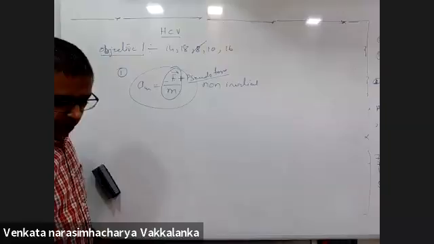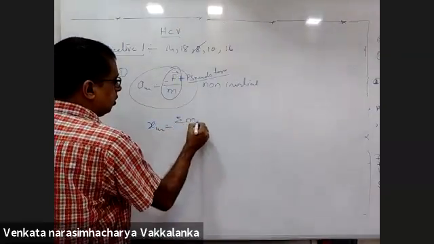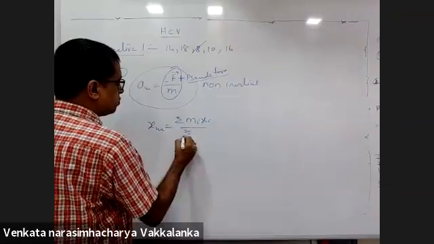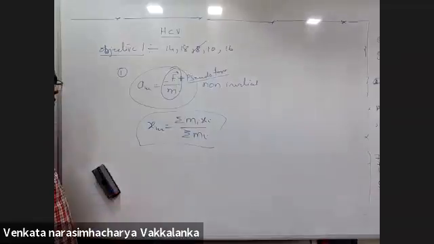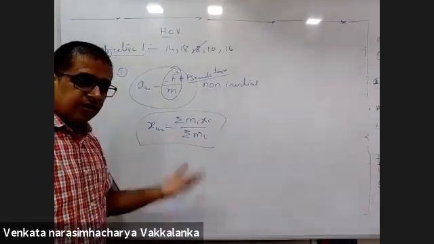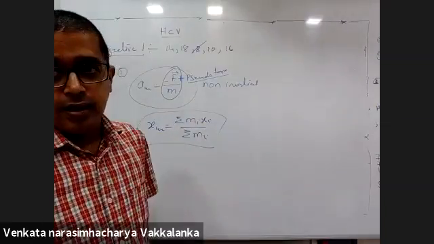Can you repeat what you just said? XCM is equal to sigma of mi xi upon sigma of mi. This has got nothing to do with forces, pseudo forces, and so forth. What force is acting on it doesn't matter for me to calculate the center of mass of a particle. Thank you, sir.